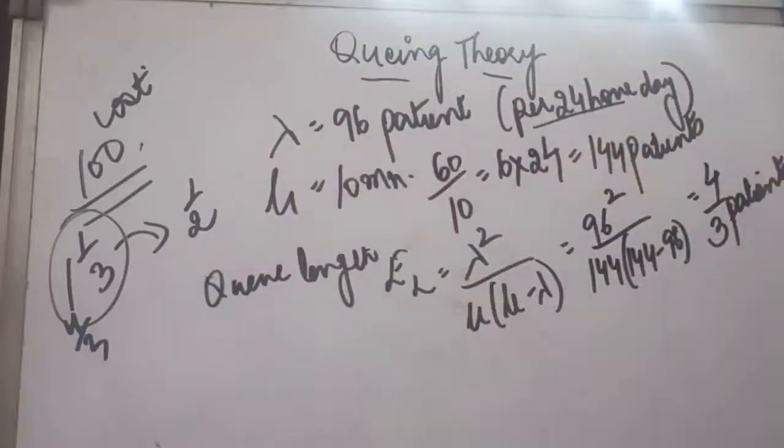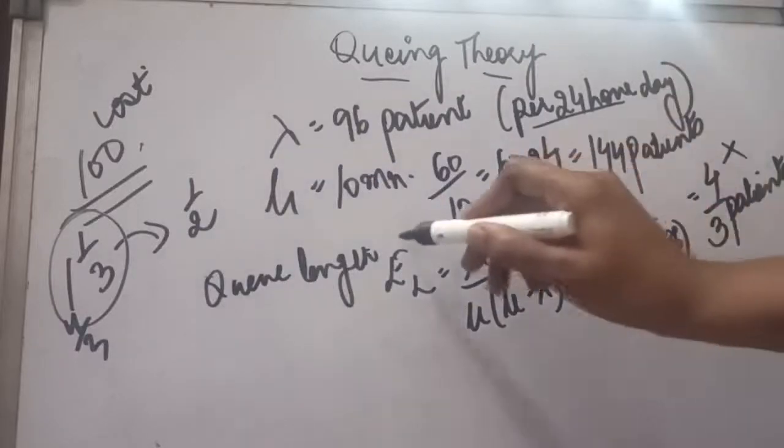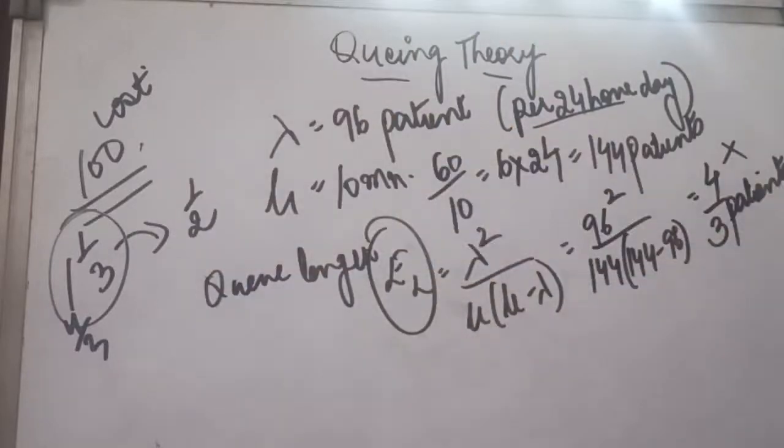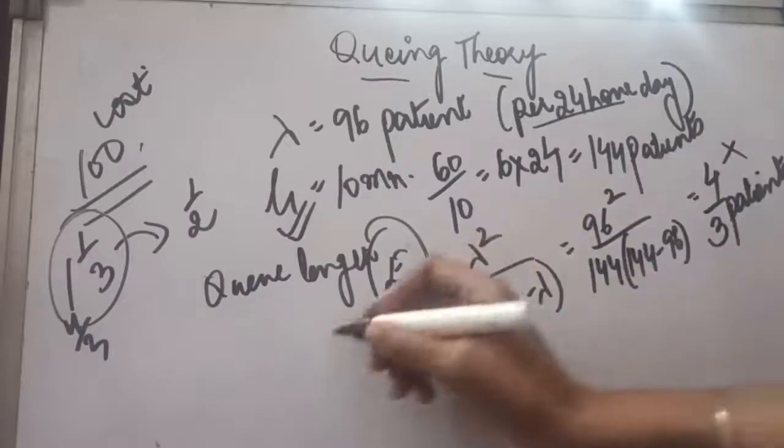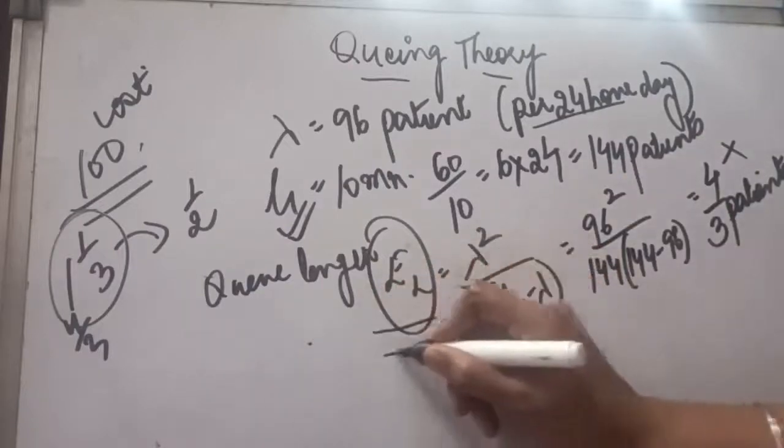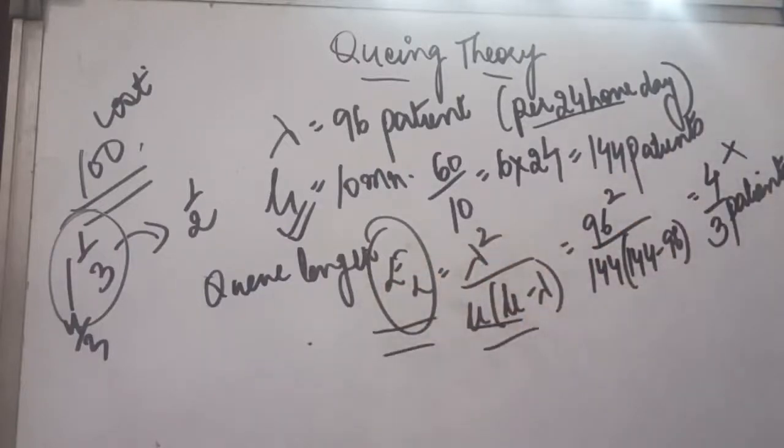Now we do not want the queue size to be this, we want this queue size to be half. It means this EL has come out to be 4 upon 3, but we want this to be reduced further, because we are making changes in our service timings. They are saying we can change our service timing, it will further cost, but now we have to put up this formula again. Now in this formula we will fill what we require.